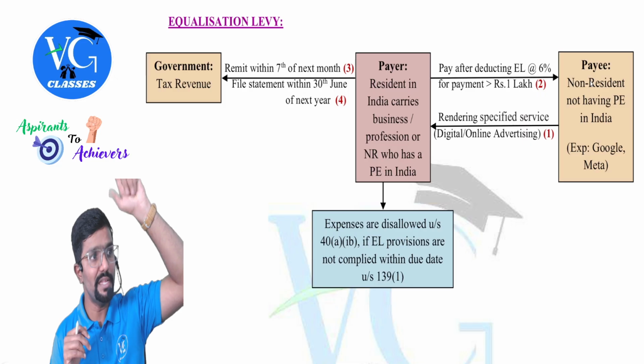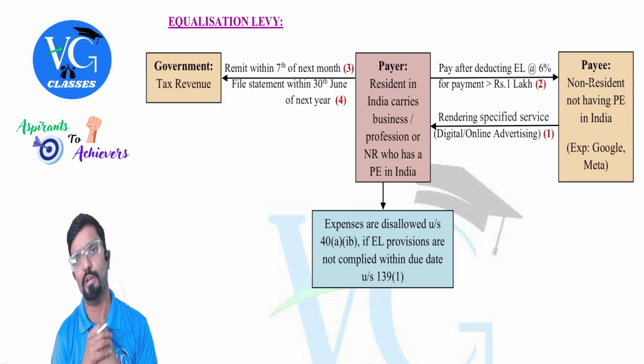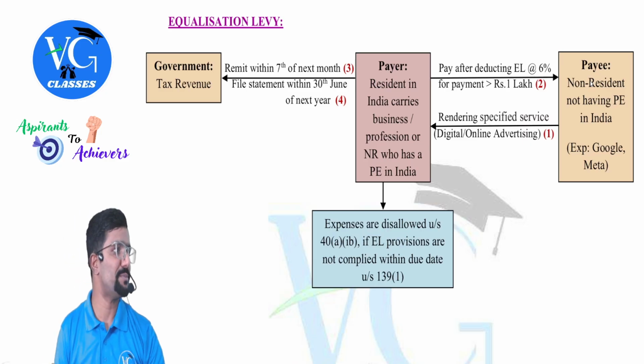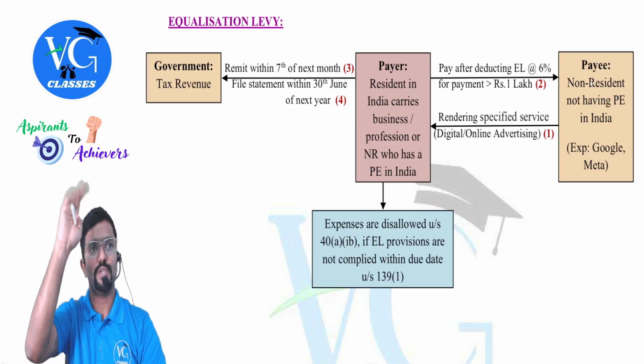Under TDS, it was quarterly returns, but here it is an annual statement because this might not come every quarter or regularly. So that is why they told annual statement. Got it? So totally 4 responsibilities there, guys. One by one, please observe.